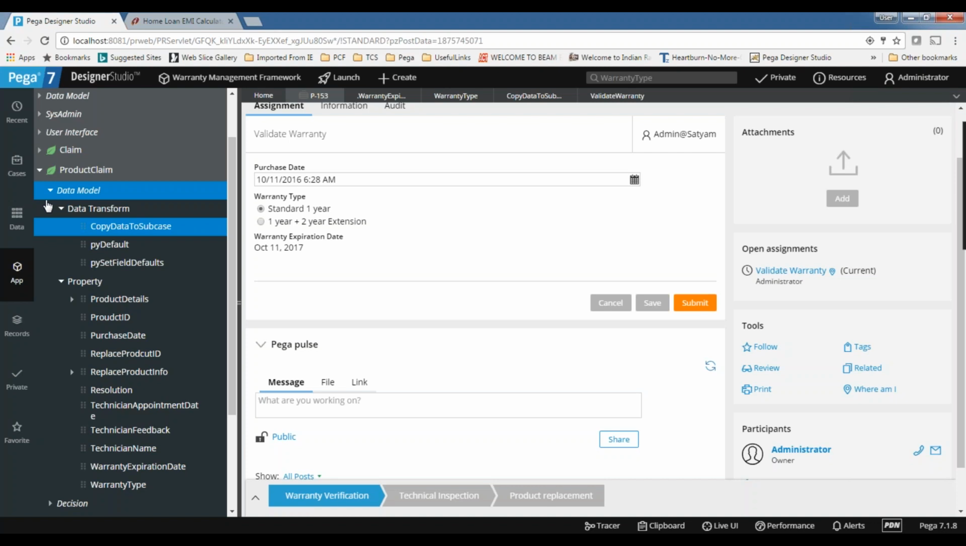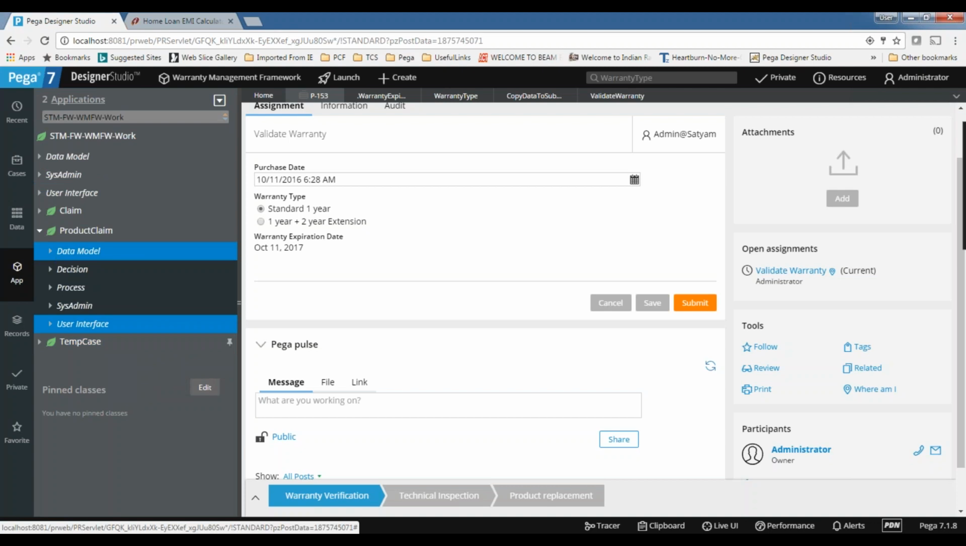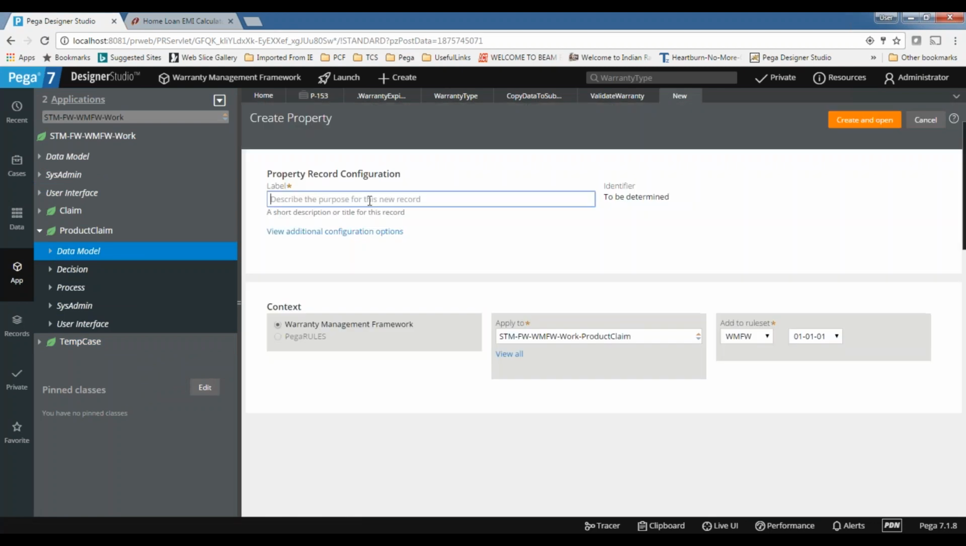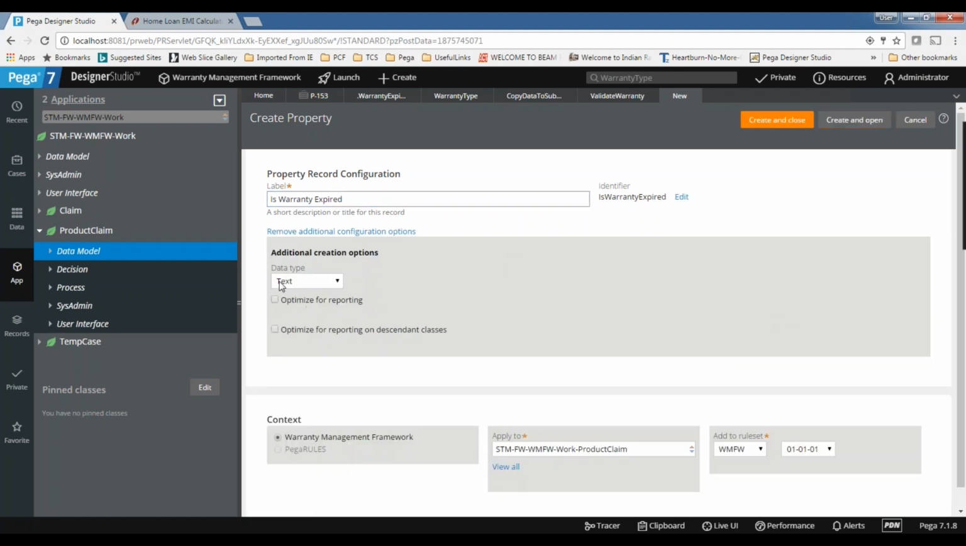So let me create one more property called is warranty expired, a boolean property. Is warranty expired, set true false.